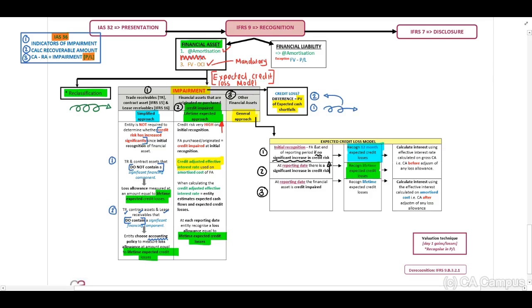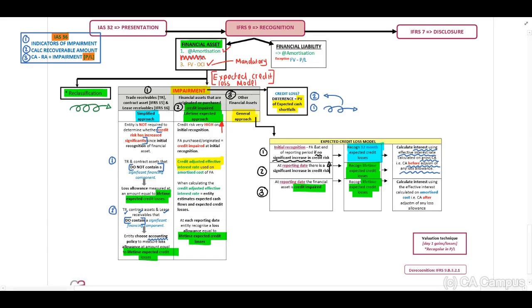Now, how do we calculate this? You need to calculate the interest using the effective interest rate calculated on the gross carrying amount. Remember, this is a financial asset. This will be before adjustments of any loss allowance. Now, guys, I am going to indicate to you what this means in our example. Number three, credit impaired. Guys, again, recognize our lifetime expected credit losses. Credit impaired. Now, you can read through the calculation on your own.